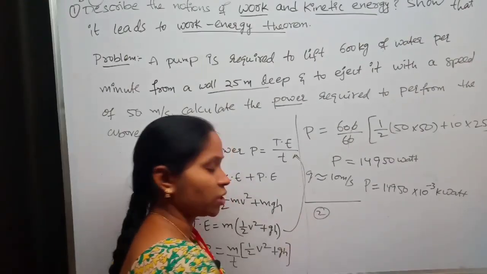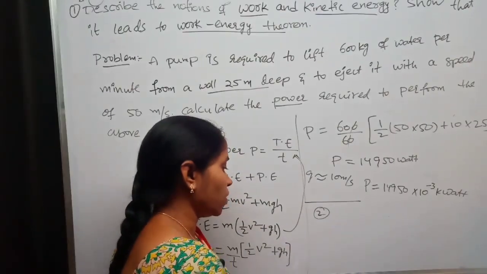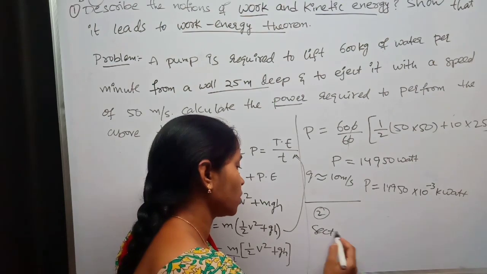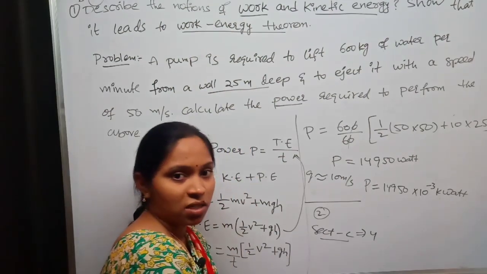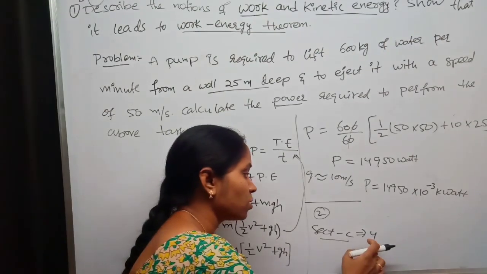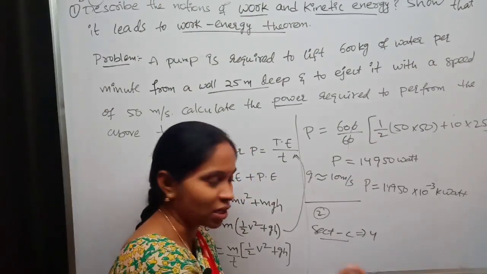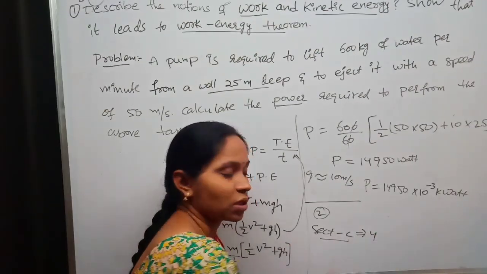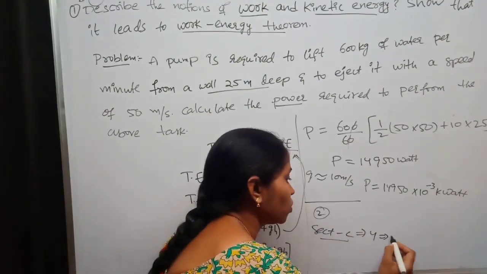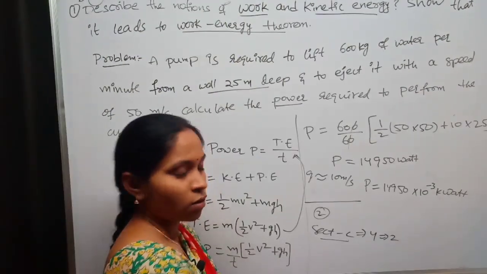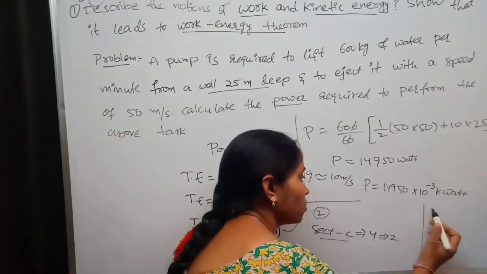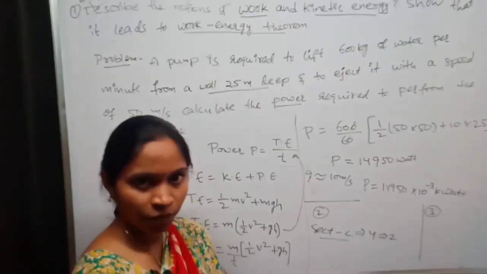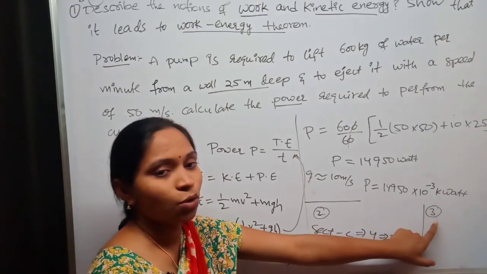And in your section C, 4 questions are given. In our last lecture, I had said that 3 questions are given. You just correct it. Actually, 4 questions are given and you are asked to attempt 2 questions. And from work energy theorem, I had given the list of very important essay questions. Those questions are 3 questions.